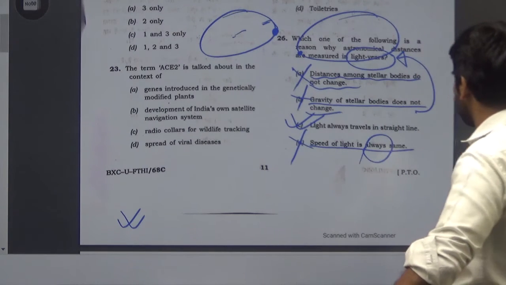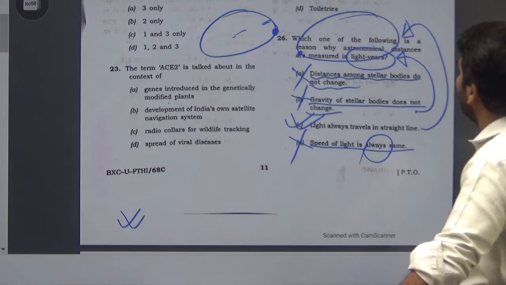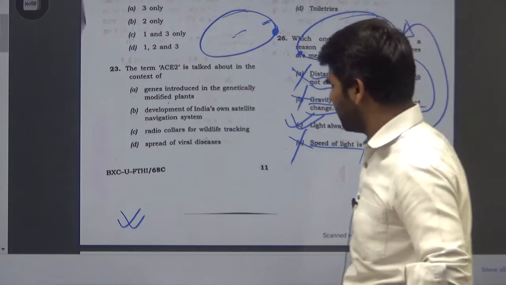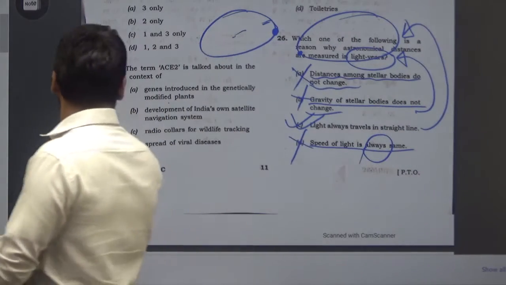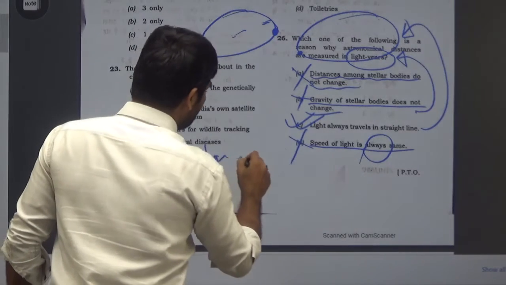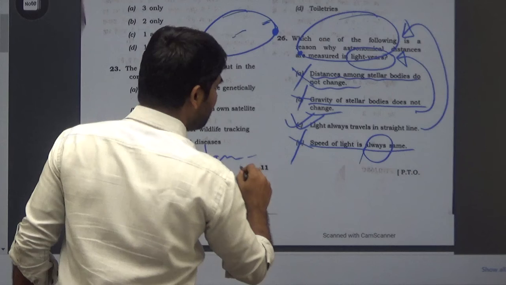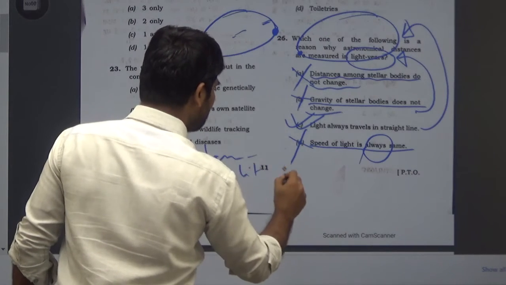Light always travels in a straight line. That is why we use this for astronomical distances. However, there is a chance to differ with my opinion, that classical physics says that light always travels in a straight line.